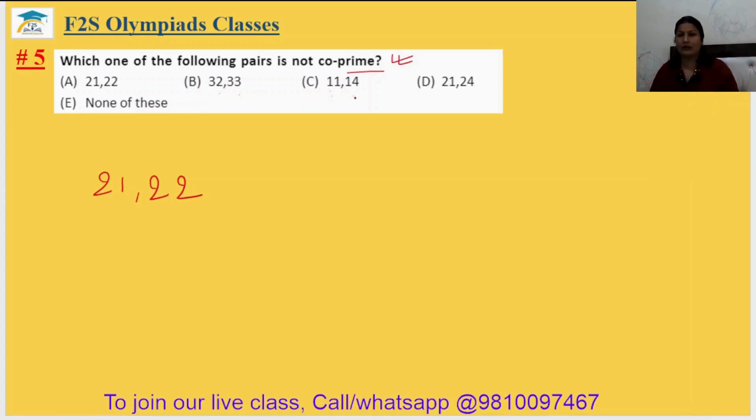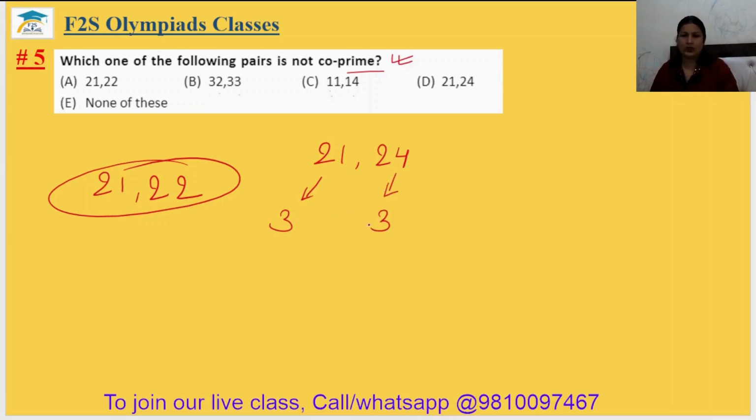11 and 14. 11 is prime and 14 is composite. Co-prime pair. 21, 24. Let me check with 21, 24. 21 has the factor 3 and 24 has 3 also. So yes, it has more common factors. Other than 1, they have other common factors. Option D is not a co-prime pair. Fifth answer should be D.